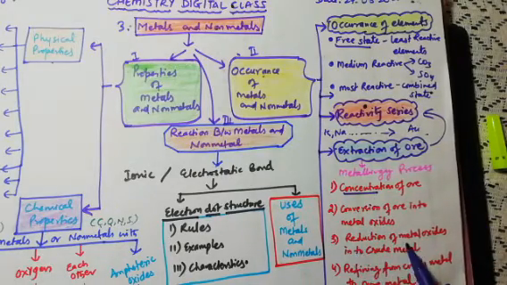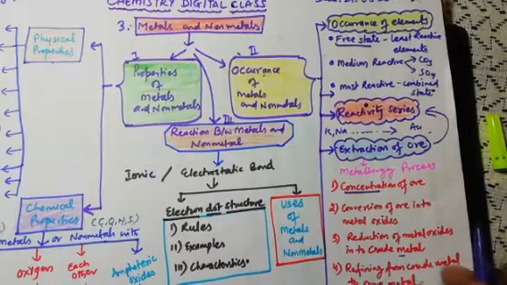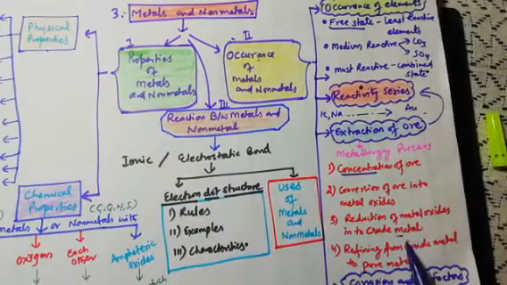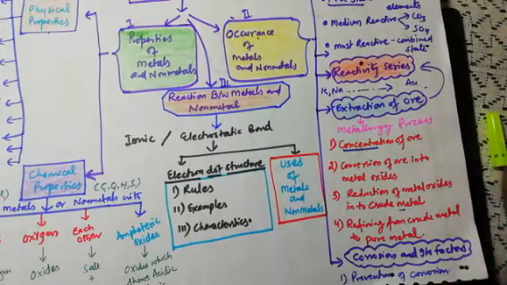From there we can reduce the metal oxide into crude metal by the reduction process. The crude metal is not a pure metal, but it is a single metal. If we want pure metal, we need to refine it. Refine means again and again we treat it and make it fine.